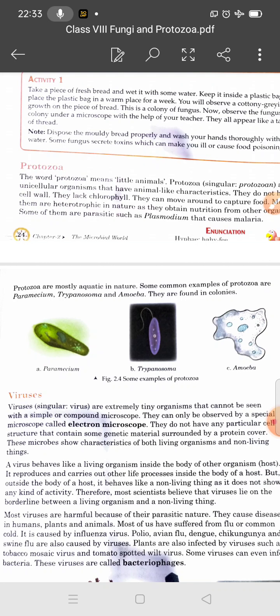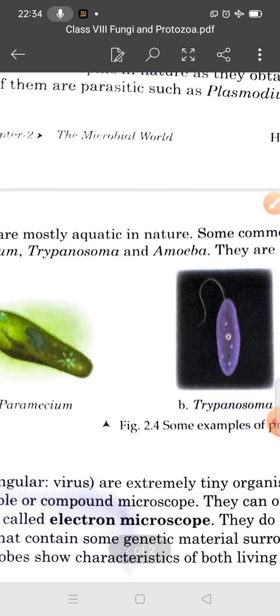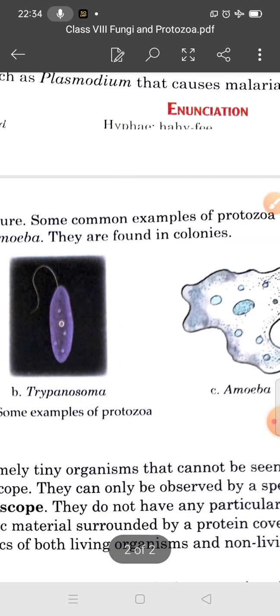Some of them are parasites such as Plasmodium, and Plasmodium causes malaria. Protozoa are mostly aquatic in nature, and some common examples are Paramecium, which is slipper-shaped, Trypanosoma and Amoeba.